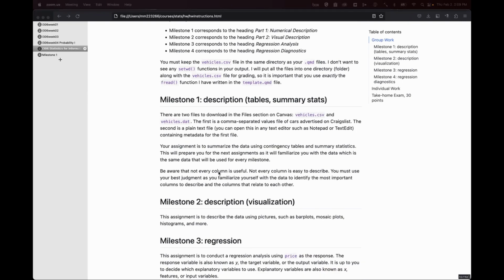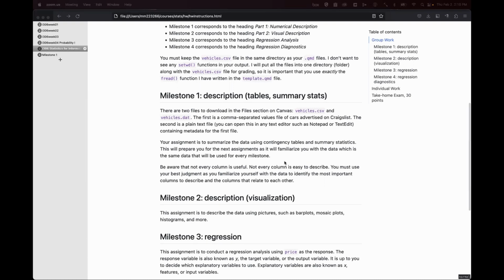Now, not all the columns are useful. For example, I think I've mentioned elsewhere that the VIN column is not useful unless you're a car expert, in which case there is information you can extract from the VIN number. But if you're not a car expert, just don't worry about that. URL is generally not an interesting column. Regional URL is not an interesting column. Lat long is not an interesting column unless you're a cartographer and you want to make some maps of the locations where these cars are being sold. You're welcome to do that if you want, but it's really beyond the scope of this class. So I would advise you to get rid of the lat long columns.